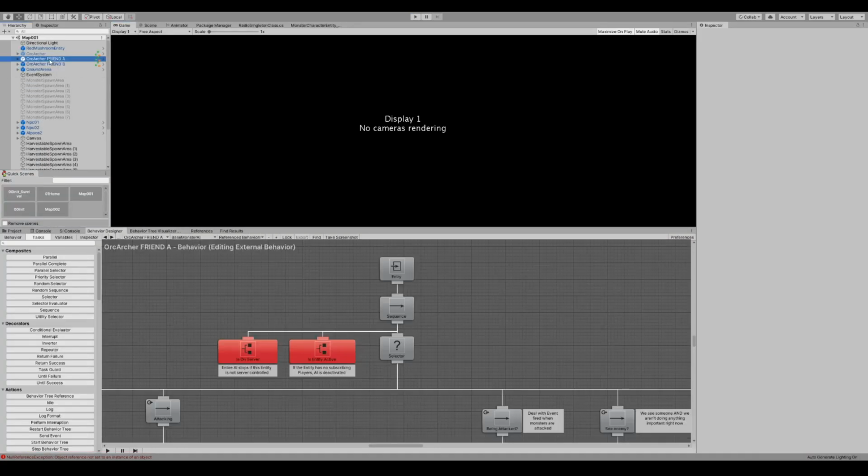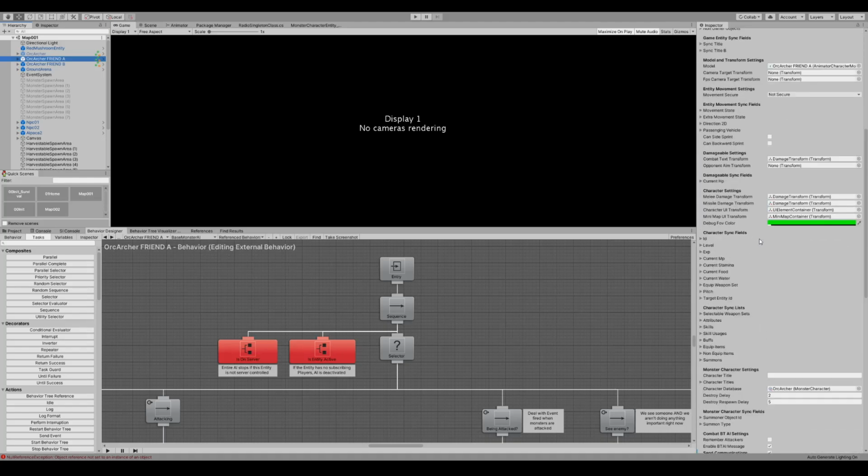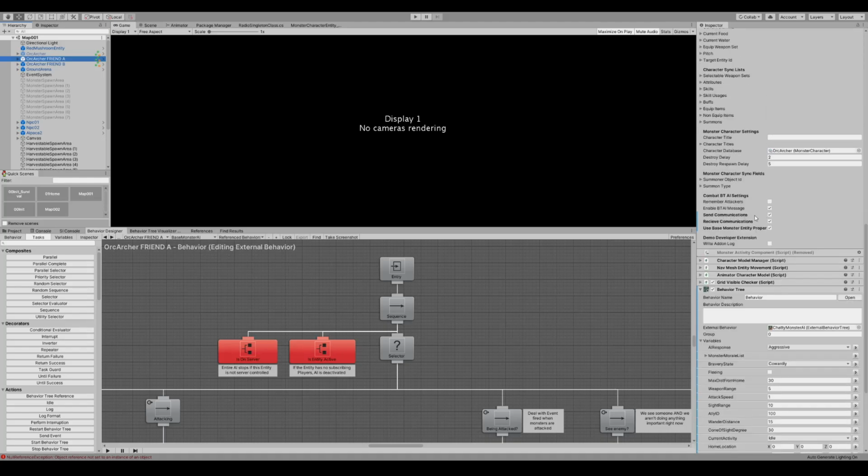Now the system is implemented in the character monster or monster character entity script in some core additional functions. Two important things to worry about are send communication and receive communications. They should be enabled depending on how you want to run it. Otherwise they will ignore the events being sent and not send events on actions, simply to avoid having your system flooded with events if something's not going to listen to them or if something's not going to hear them.